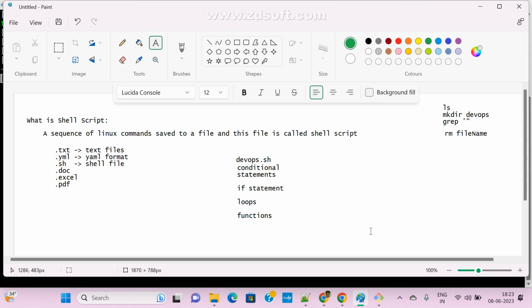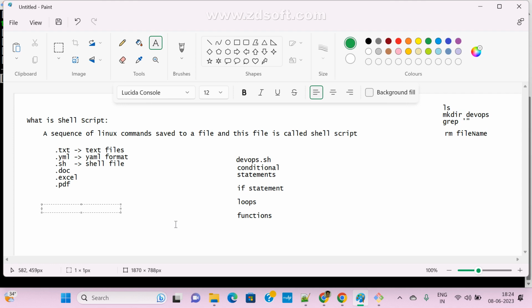In Kubernetes also we are running a metadata file. Whatever you want, everything we write in a YML file. If you run that YML file, automatically what your task is, what you are expecting, it will create. Same thing: with the help of shell scripting also, we can automate the task.